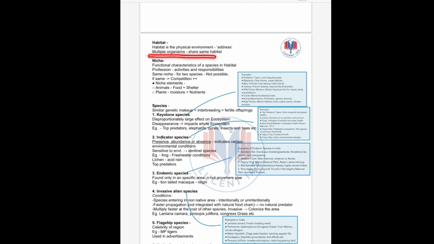So multiple organisms can share the same habitat. But niche, what is niche? Functional characteristics of a species in a habitat. Functional characteristics, what is the function it does? Like, for animals, the functional characteristics will be food and shelter. For plants, it will be moisture and nutrients. So, profession. If habitat is the address then niche is the profession, meaning the activities and responsibilities it does. So every organism has a different kind of niche, meaning different kind of food habit and shelter. Clear?